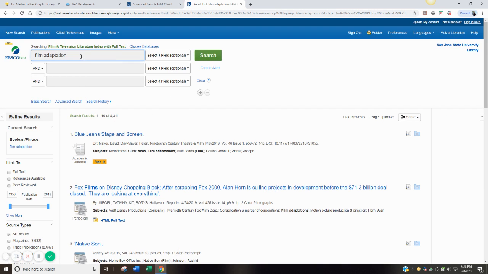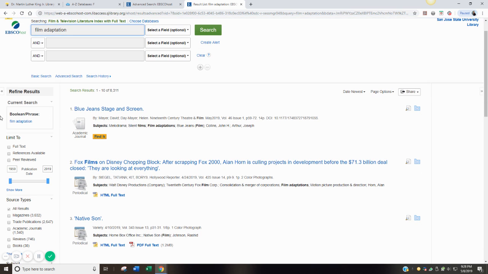Some ways to incorporate all of the possible results are to truncate by using an asterisk. So in this situation, I'd get everything that would say film adaptation and film adaptations, plural. But obviously, as you see, we're going to get the same number of results. So that's great. We need to reduce this, though. That's too many. So here are some limiters.